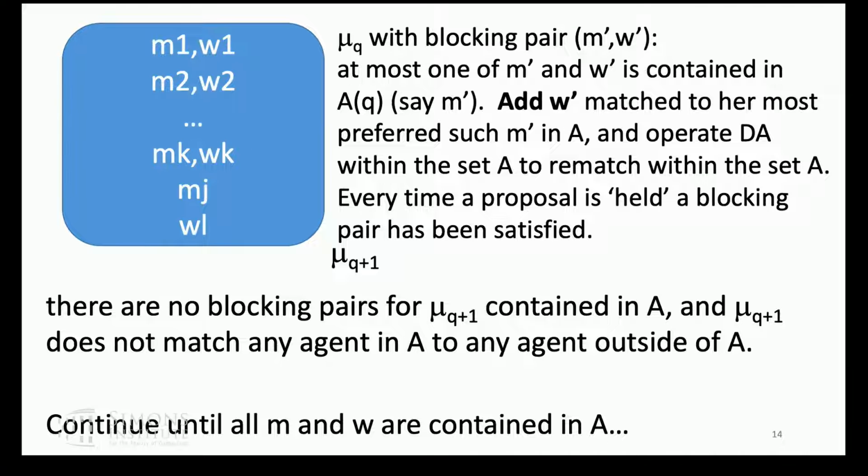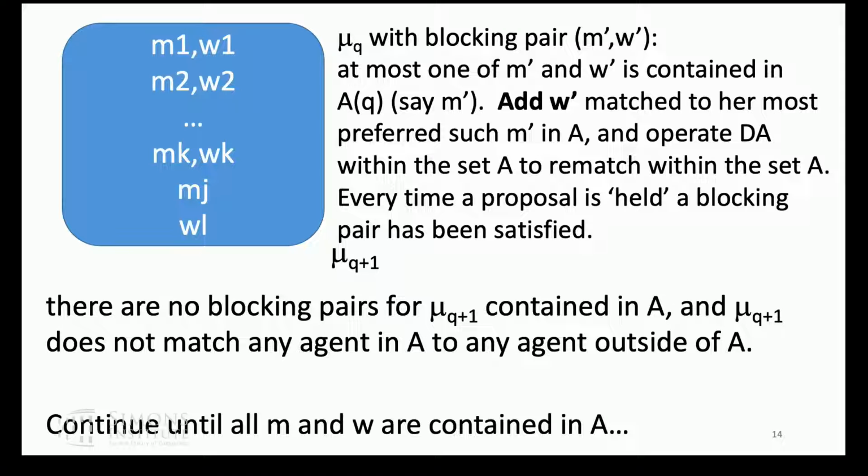And now I'm going to keep this process going, and eventually I'll have a lot of people in the box and there'll be no blocking pairs in the box, and no one in the box is matched to anyone outside of the box by the matching I'm currently working on. And the matching I'm currently working on has a blocking pair. And it could be that if neither M prime or W prime is in the box, I just add them both to the box and satisfy them.